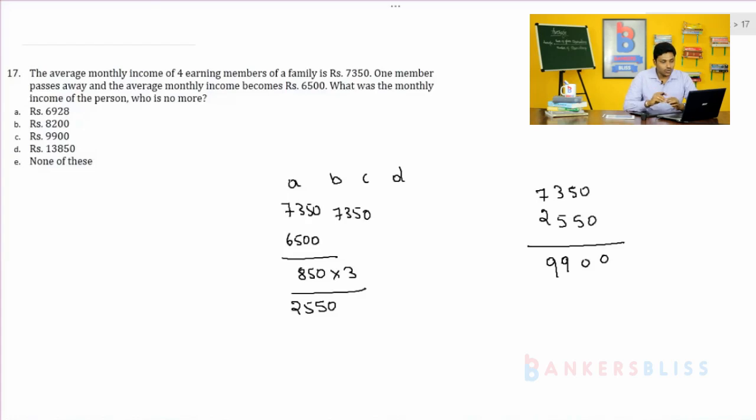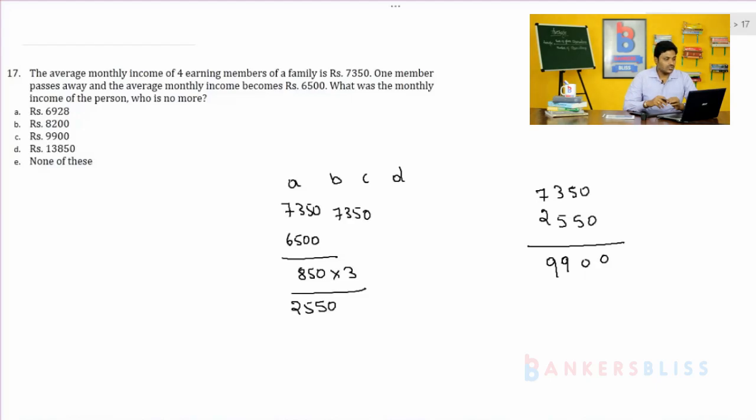So when he was in the group, the average was 7,350. When he passes away, the average reduces to 6,500 for the other 3, which means 850 per person is reduced. When the person was in the group, he was contributing 850 to other individuals. After contributing also, he was having 7,350. For 3 members he has contributed 850 each, so 850 into 3, 2,550. Along with that, he was having 7,350. Altogether, he was having 9,900. That was his monthly income.